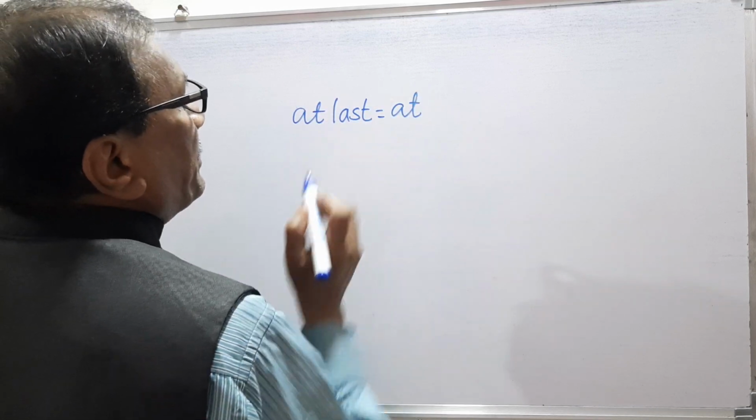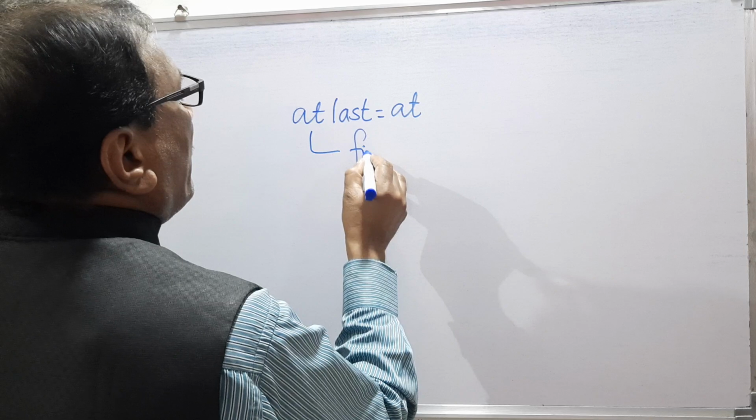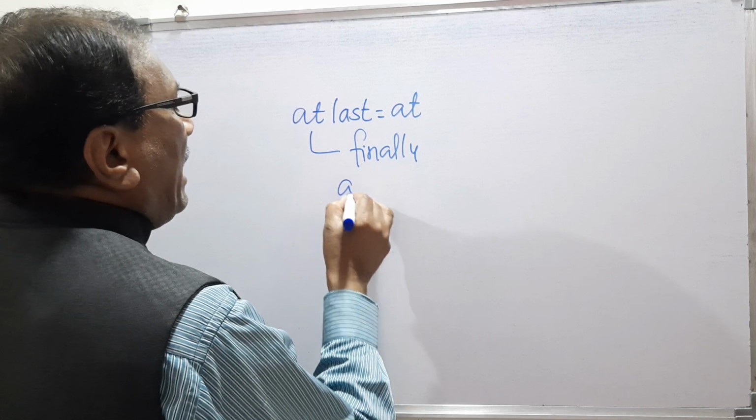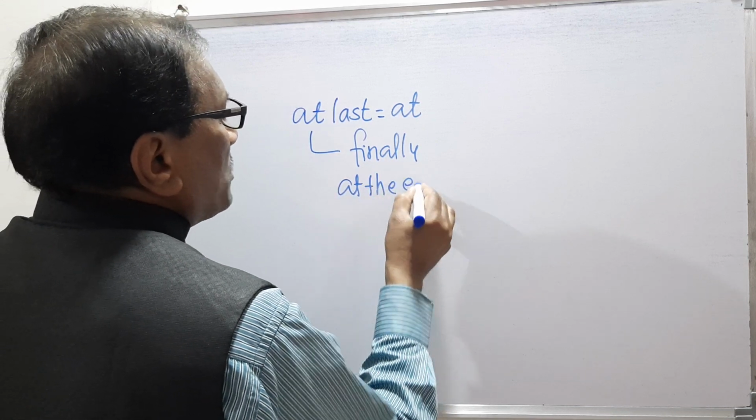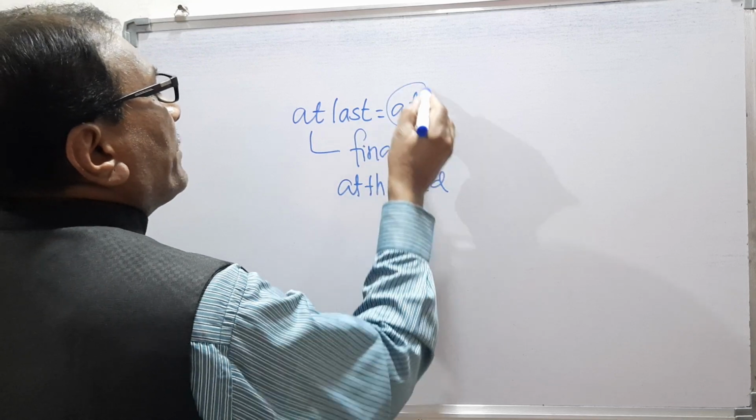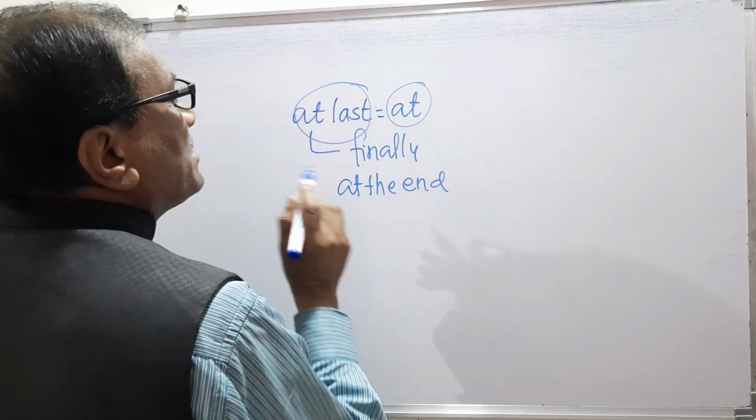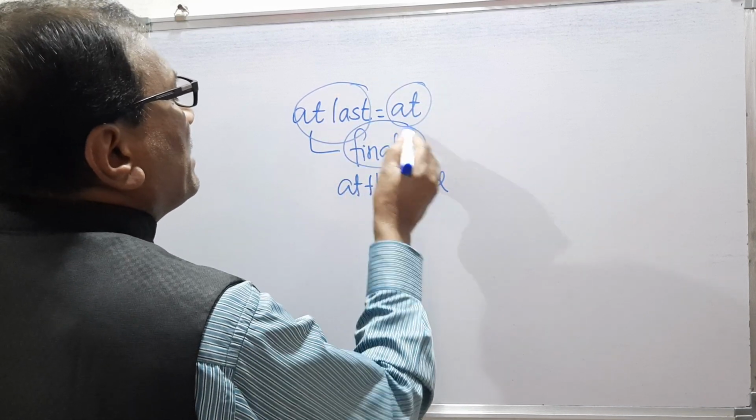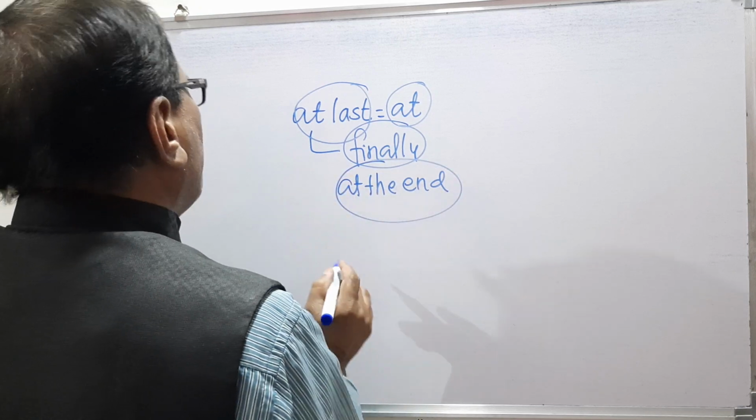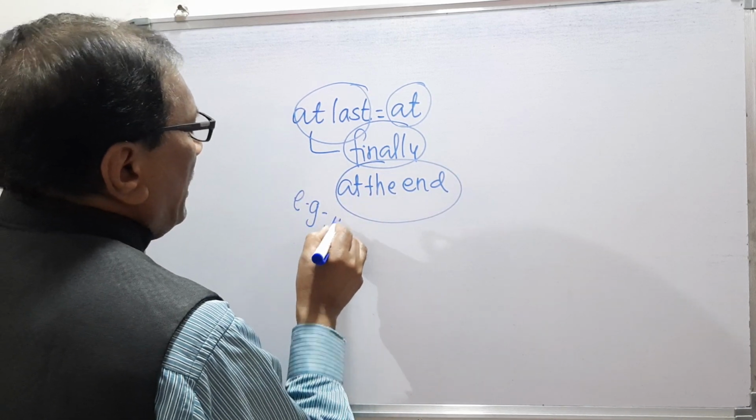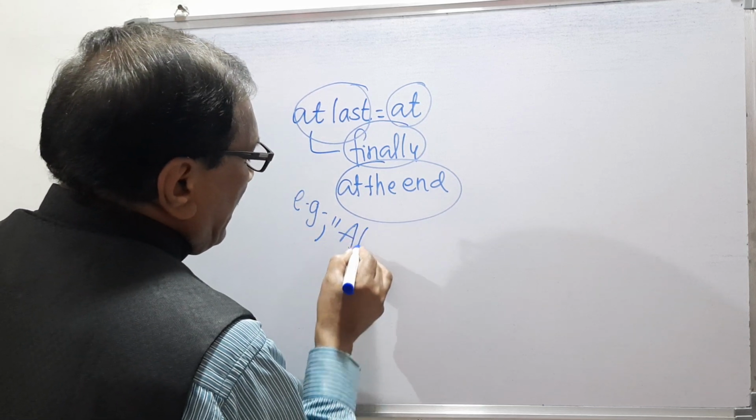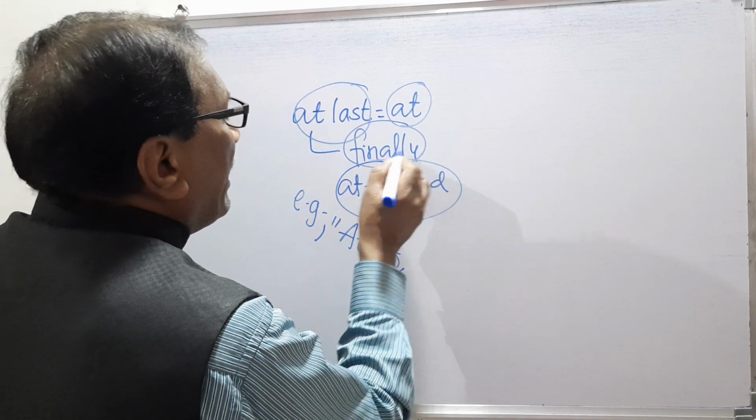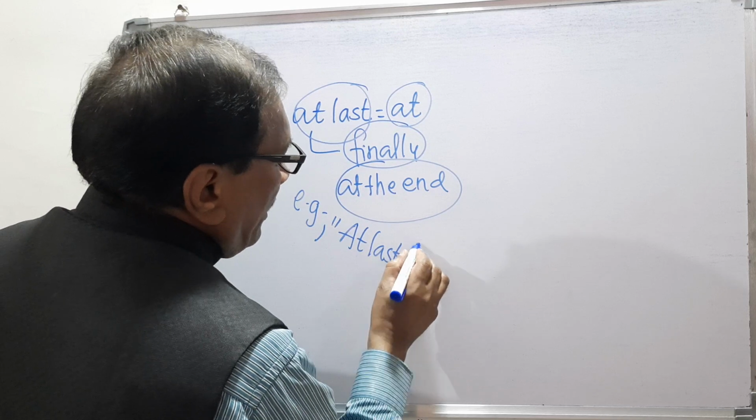At last means finally. So remember, finally means at the end. Here, at is the preposition, and at last is the phrase which has been made from this at, and its meaning is finally or at the end. With the example we will see: at last, or finally, or at the end, he